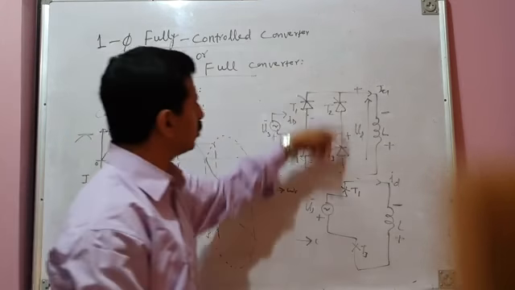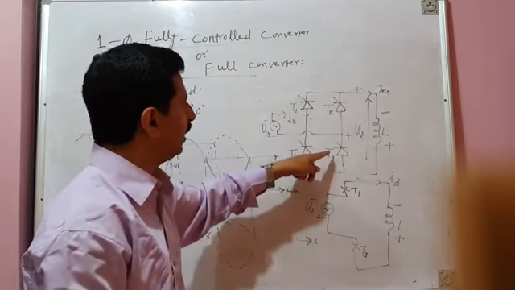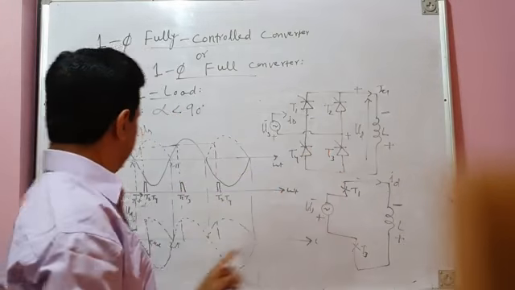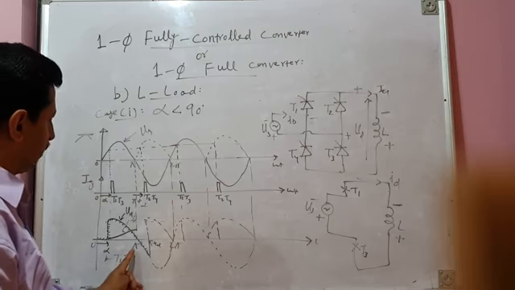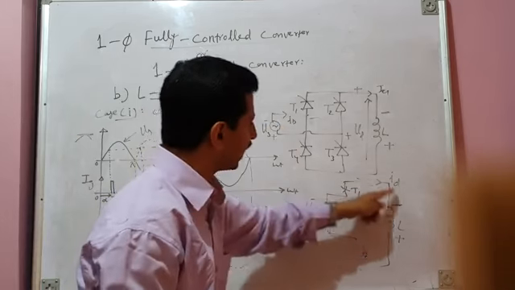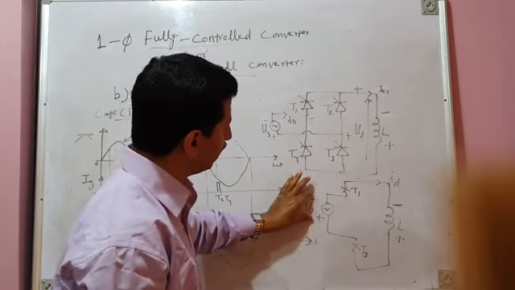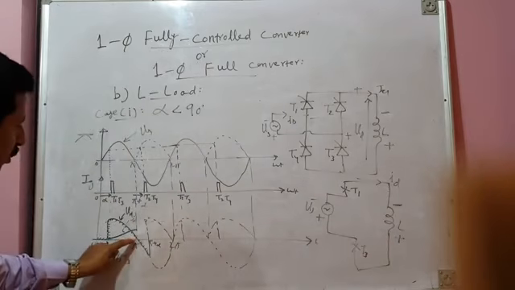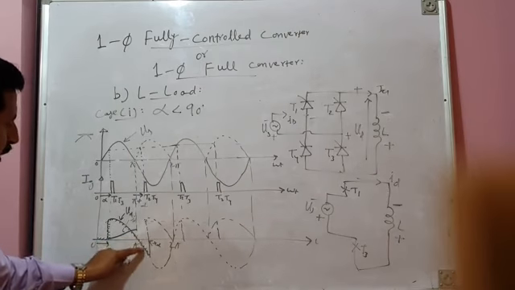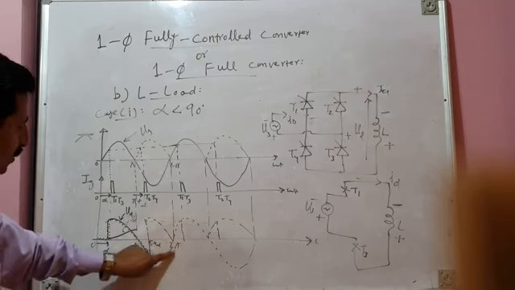In the full converter, there is no freewheeling path. T1 and T3 were conducting from alpha to pi, and they will continue to conduct until the next instant of firing, from pi to pi plus alpha. Since source voltage has reversed its polarity, the voltage across the load becomes negative. So from pi to pi plus alpha, load voltage is a segment of the negative half cycle of voltage.